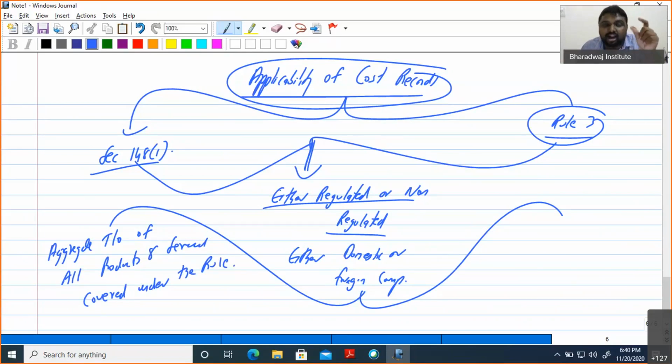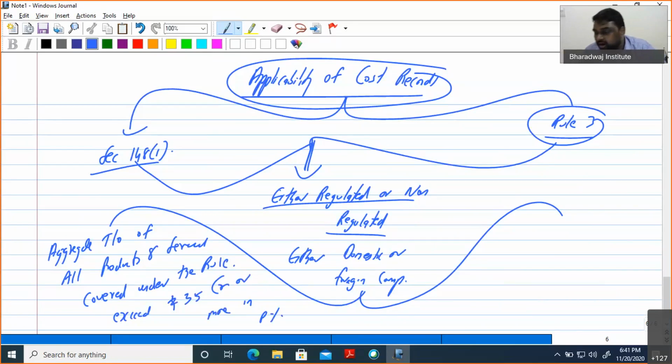Those items are called covered items. They will be identified with their CETA code, that is the HSN code. That is common. So the aggregate turnover of all products and services covered under the rule should exceed rupees 35 crore or more in the previous year, in the immediately preceding year. That means in the last year, a very important point.